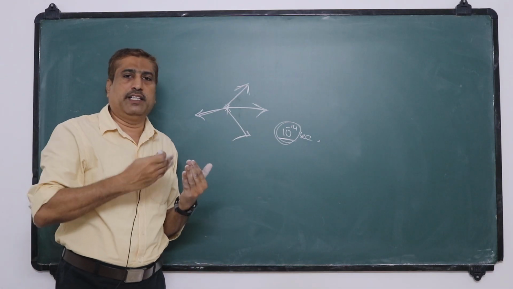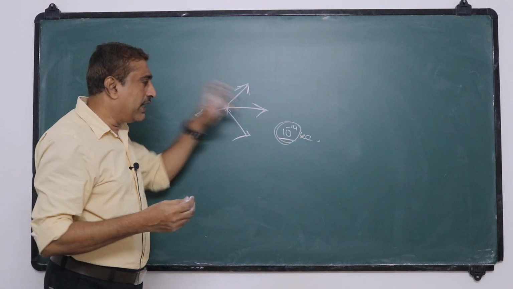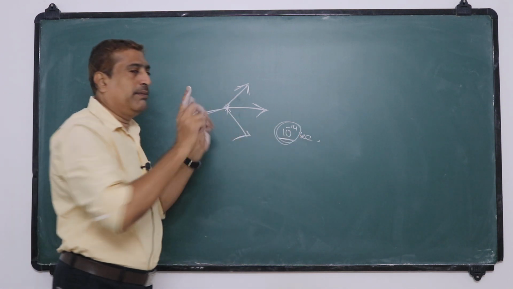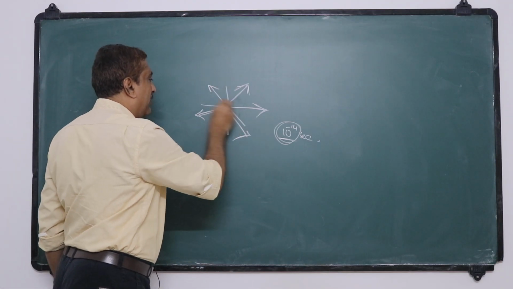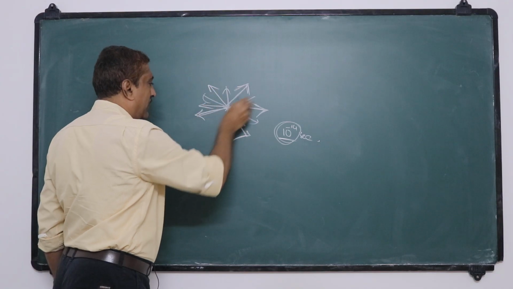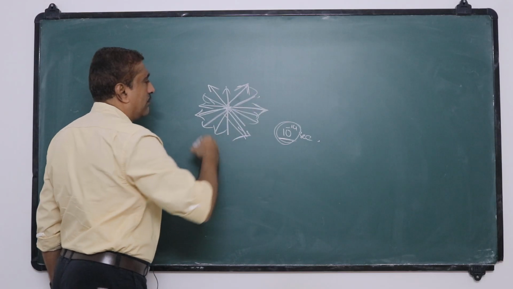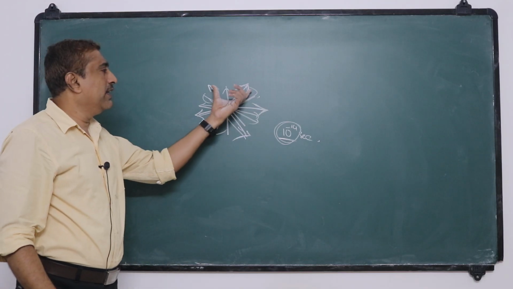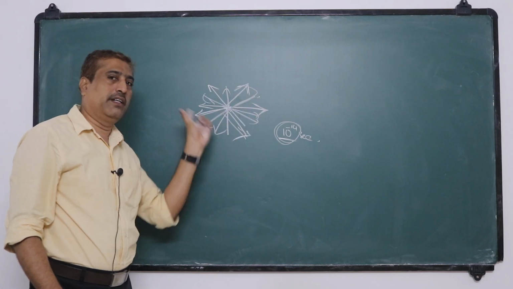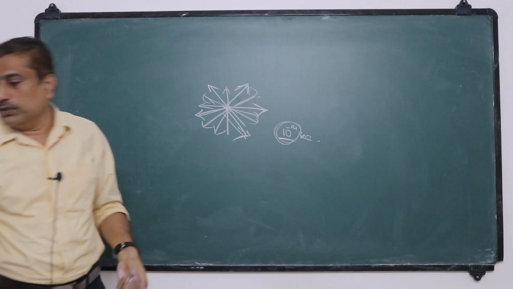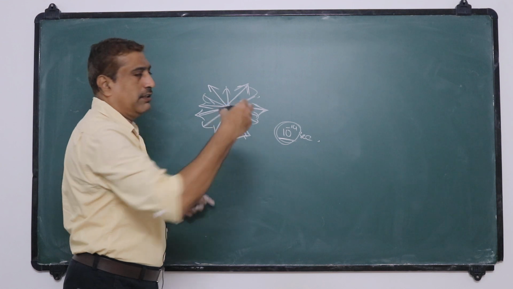They are emitted so fast that for us, light appears to emit symmetrically about all directions, although really they are of different phases. So for us it appears symmetrical about the direction of propagation.